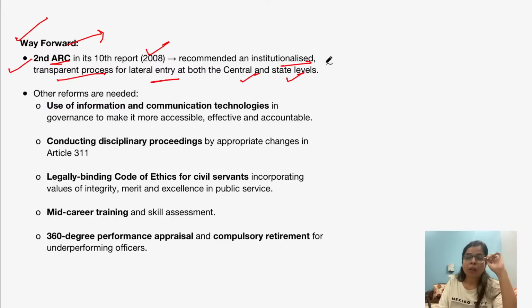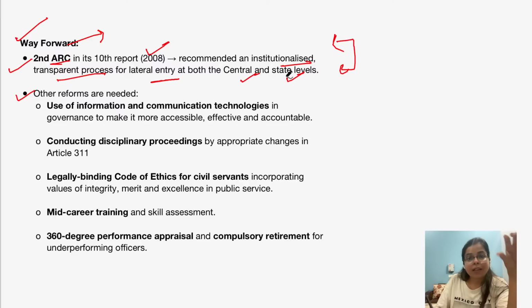Only when this process is transparent will it provide the due benefits of induction of lateral entrants, right?